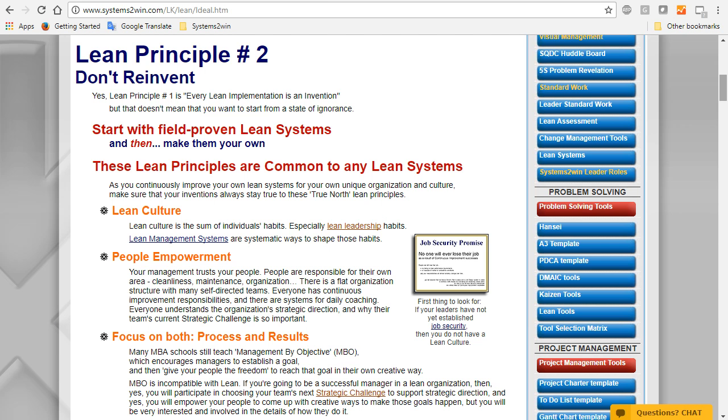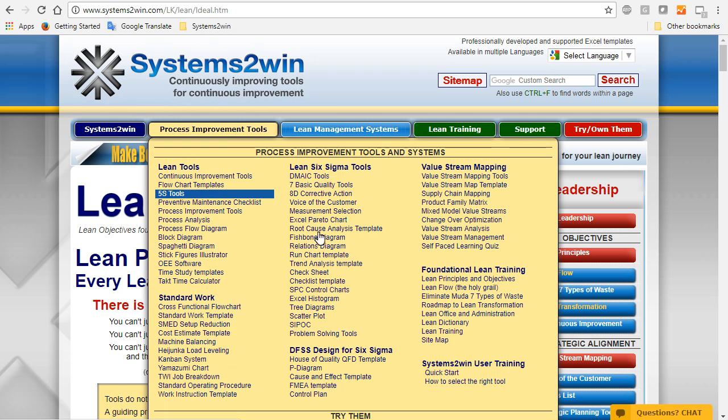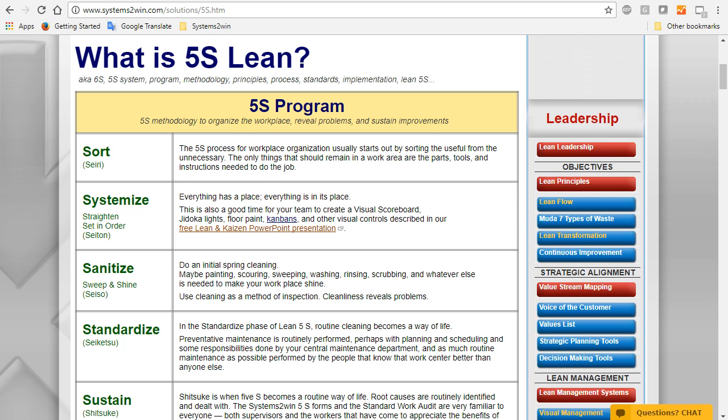In other words, don't just use the MBA management by objective approach of saying, I don't care where you store your documents or what you name them. All I want to see is results. Organizing your document storage and naming conventions is essentially a 5S exercise. In this case, bringing structure and organization to those computer files and folders that, because they are largely hidden, are often a sloppy mess in many organizations.